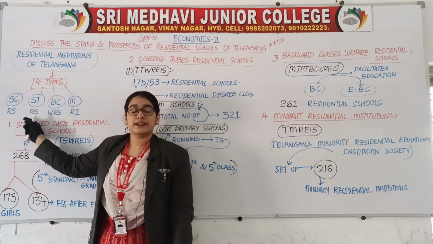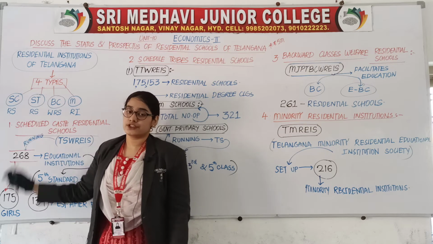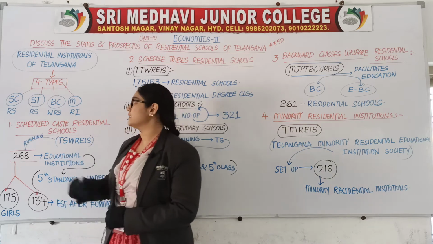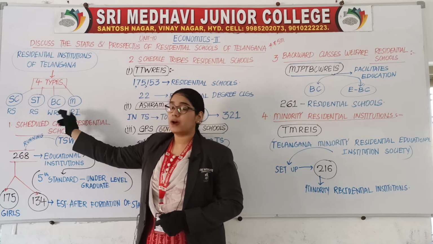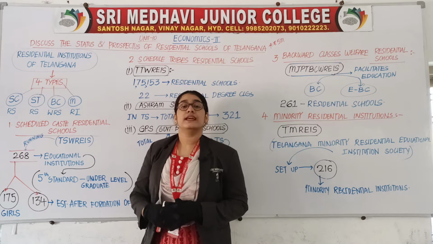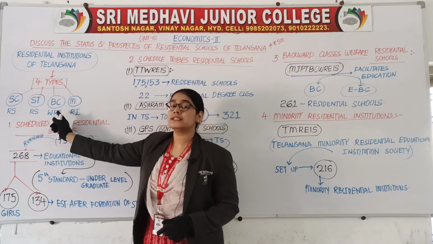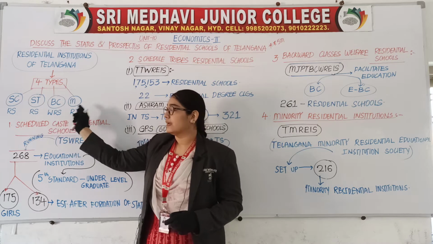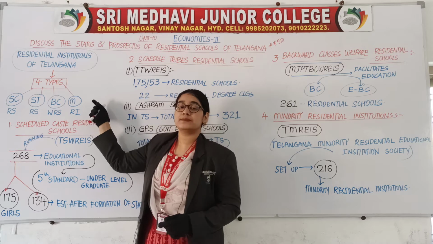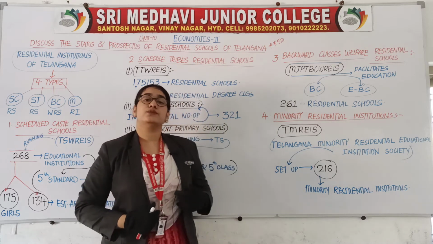ST residential schools means scheduled tribes residential schools. Then the third one is BC, backward classes. WRS means welfare residential schools. BCWRS means backward class welfare residential schools. The last one is M, that is minority RI, residential institutions.